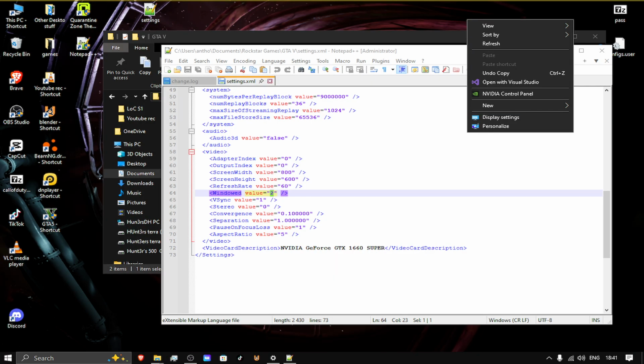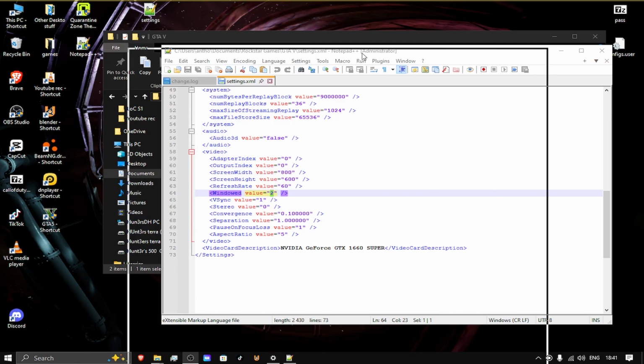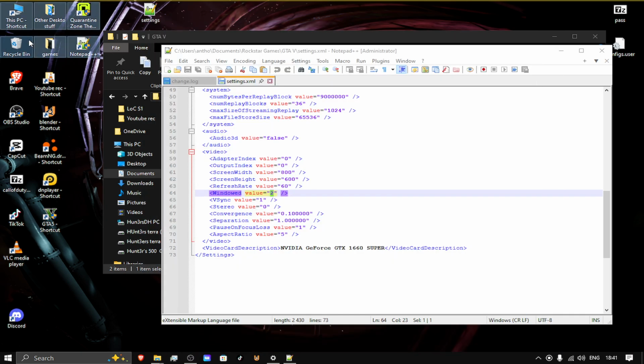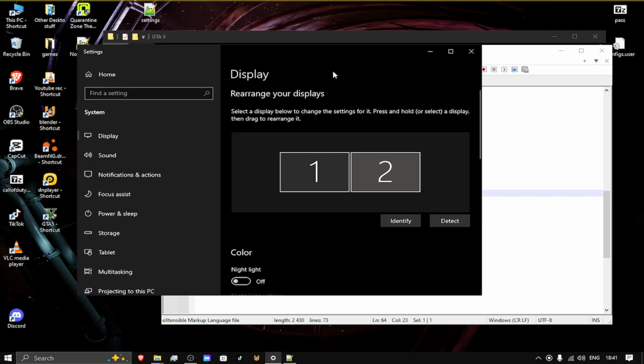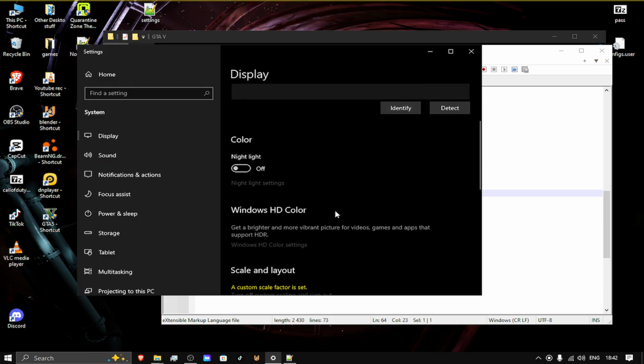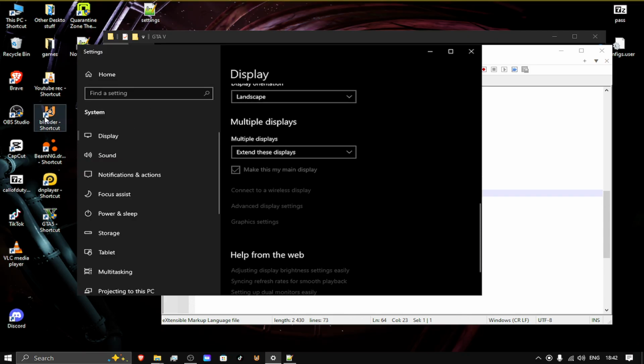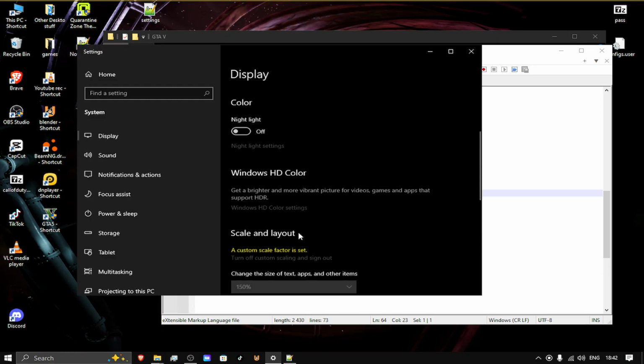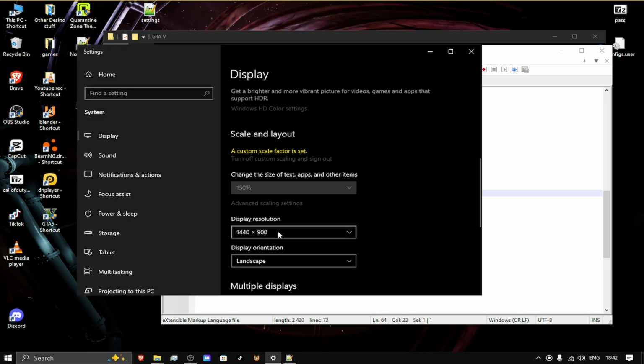So on your desktop, I'm going to go to display settings. I'm going to bring up my display right here. I want you to see my display. There we go. This is the one I'm currently using. This is my main display, my graphics card. This is my onboard, my other screen. So you can see if I look at the resolution, it's 1440 by 900.